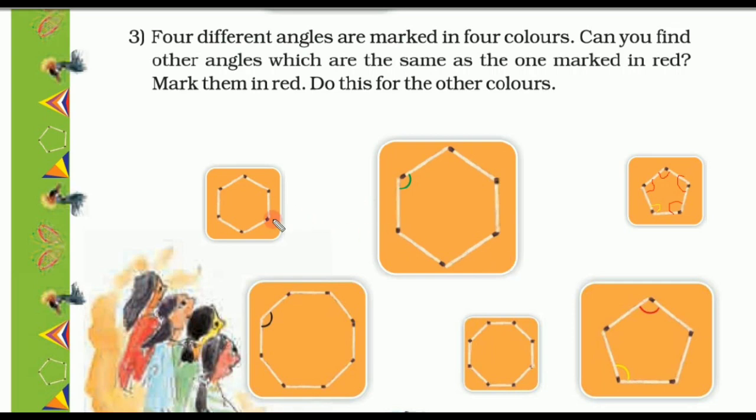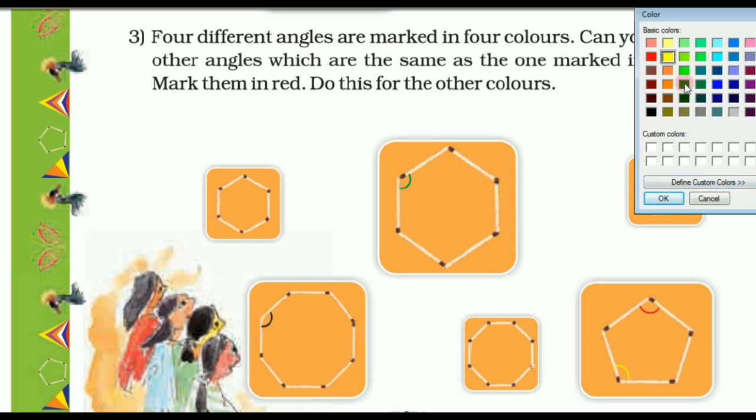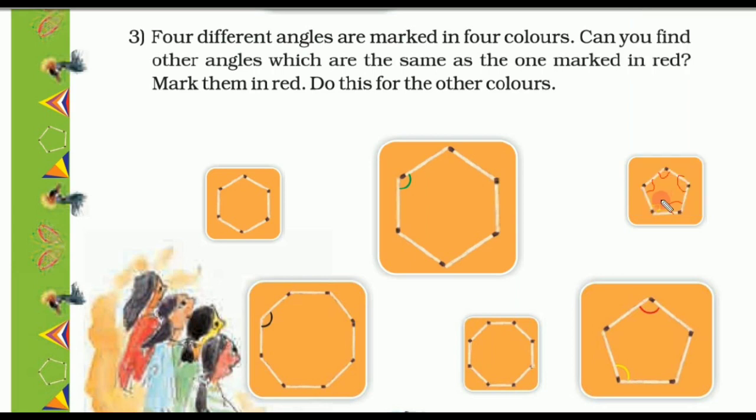So this is also a hexagon. So we can mark here with green color. Here these all angles are the same as the one marked in green color.